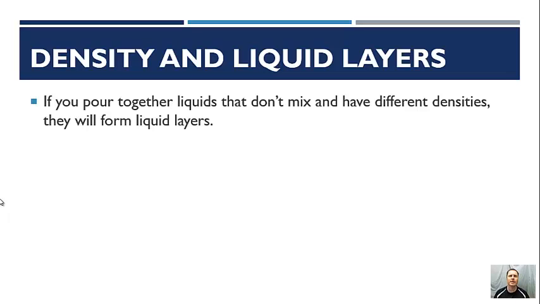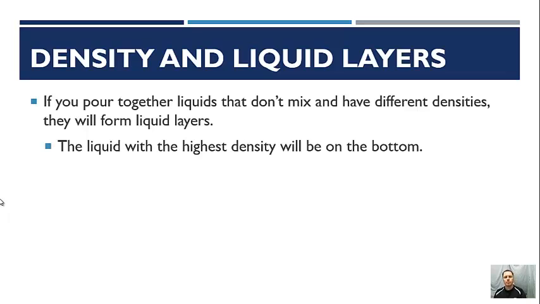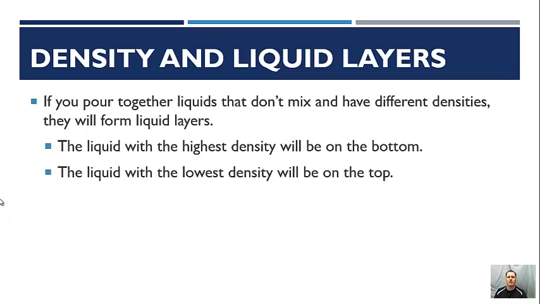Well, that's something we're going to get into later in the semester. We're not going to worry too much about it now, other than let me say they have different polarities, which prevents them from mixing. But what we see when these layers form is that the layer that has the highest density is going to be on the bottom. Think of it as heavier, sinking to the bottom. And that which has the lowest density is going to be on top.